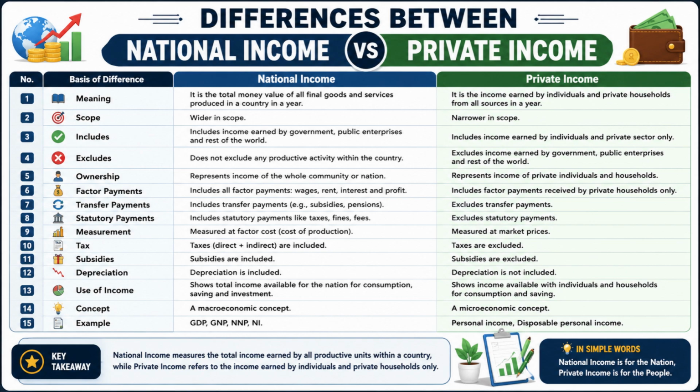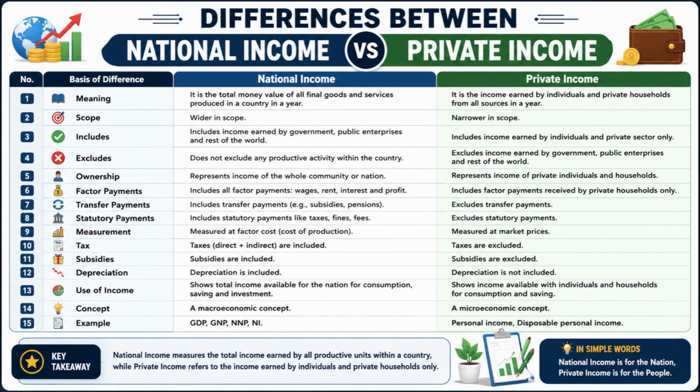In this video, we will discuss the differences between national income and private income. Both concepts are important in economics, but they measure income from different perspectives. National income focuses on the income generated by an entire nation, whereas private income focuses on the income received by individuals and private households. Let us understand the major differences between them.